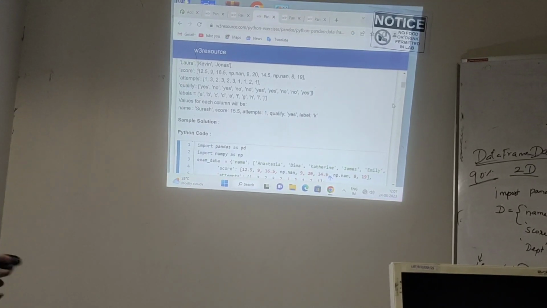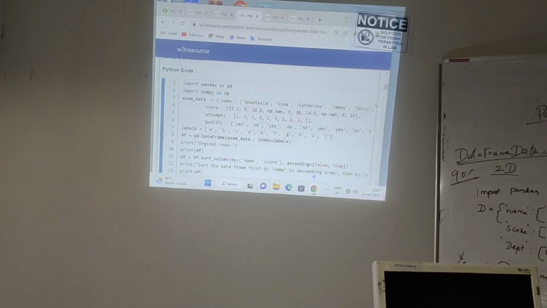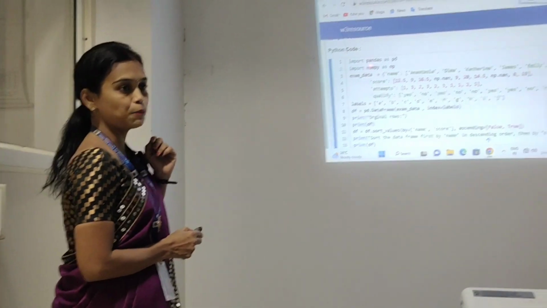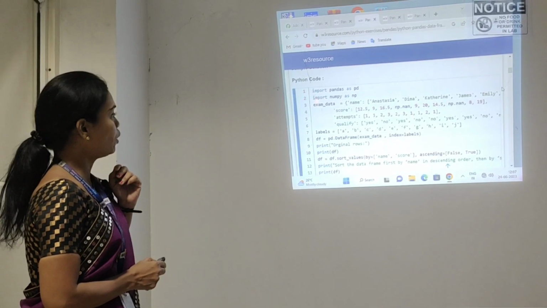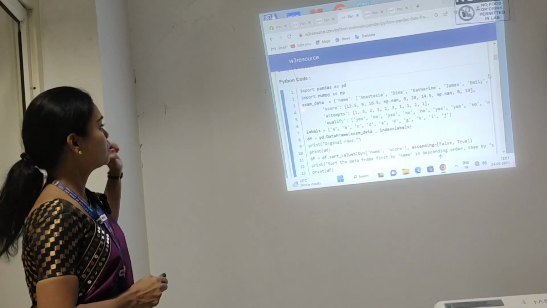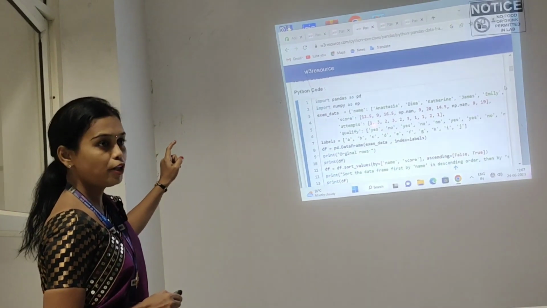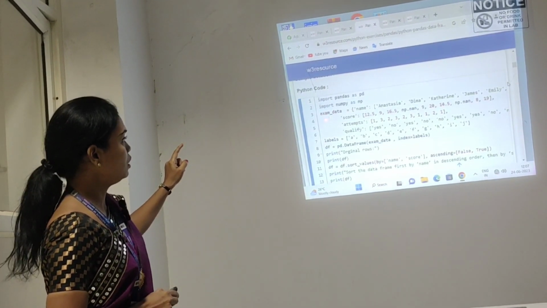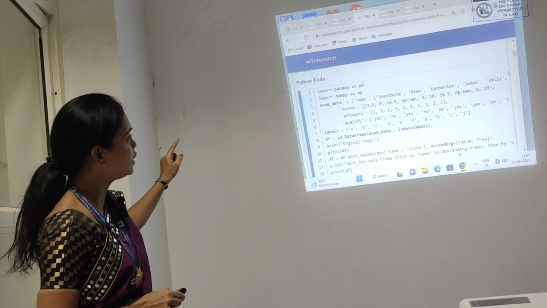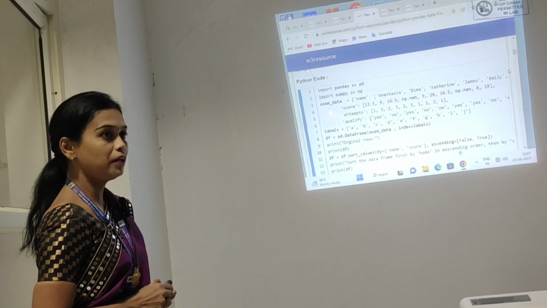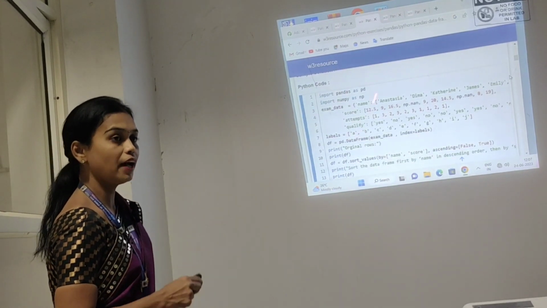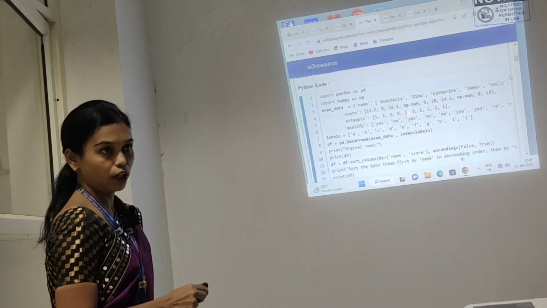Okay, so the program. As I already told you, what is the first statement in a Pandas program? Import pandas as pd and import numpy as np. This concept I already explained in the previous program. After that, I create a table by using the variable. First, I create a table in the form of a dictionary. After that, I store all the dictionary values in one variable, exam_data. So I created one variable. In that variable, I will store all the dictionary values.